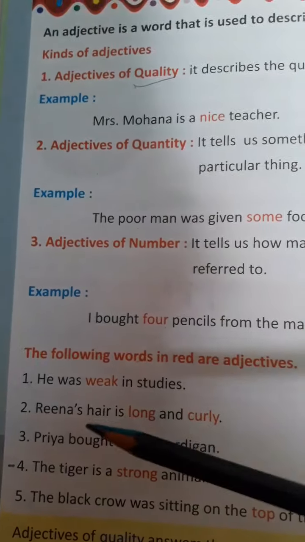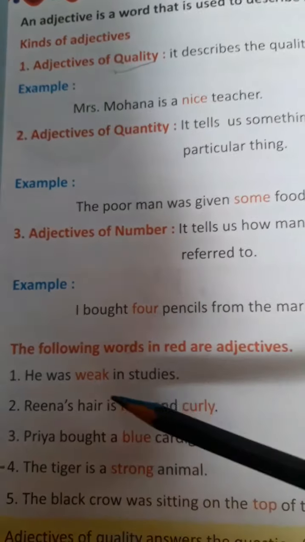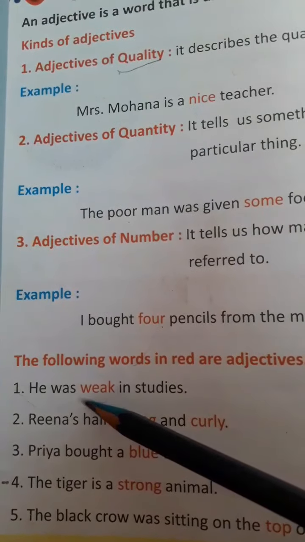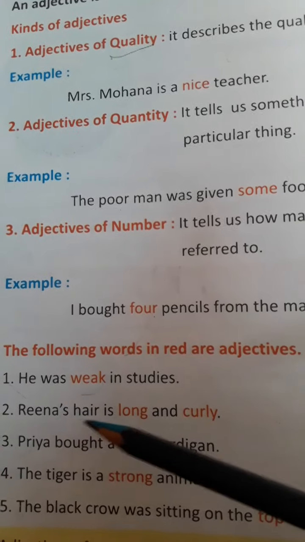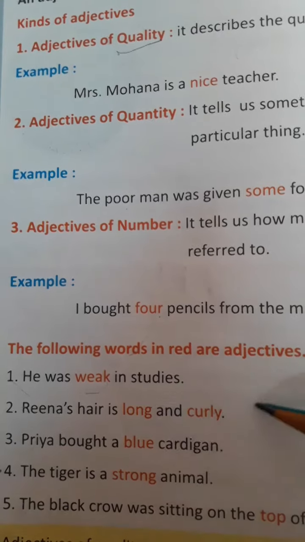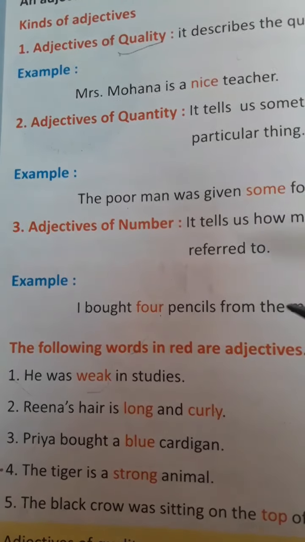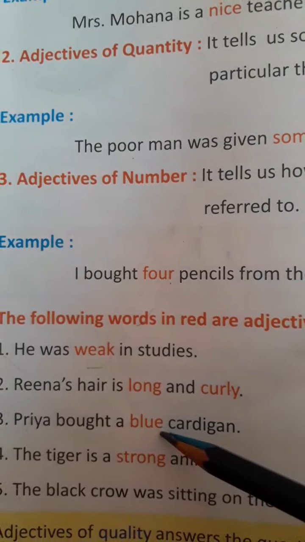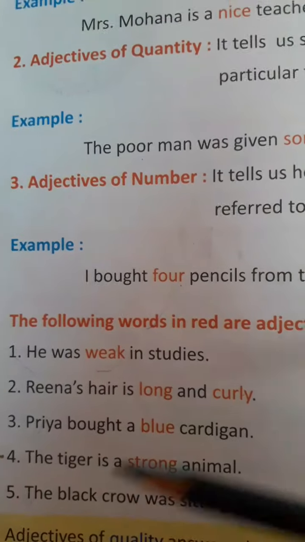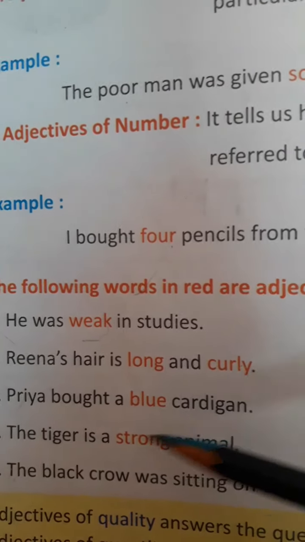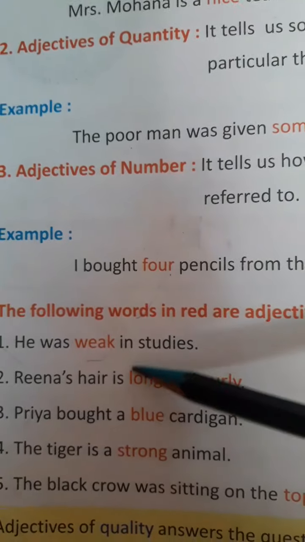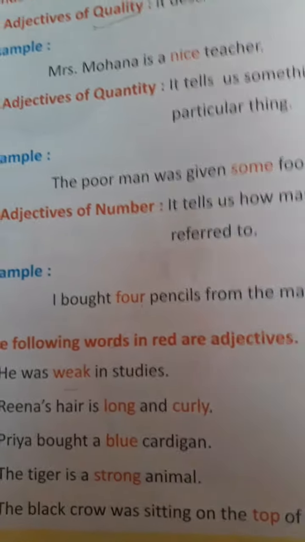You can see here, he was weak in his studies. So what is weak here? Weak is also its quality. Reena's hair is long and curly. Long and curly, these are adjectives of quality. Priya bought a blue cardigan. Blue is the quality of the cardigan. The tiger is a strong animal. Strong is the quality of this animal. So all these are adjectives of quality.